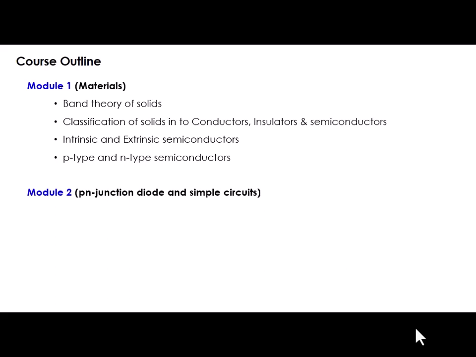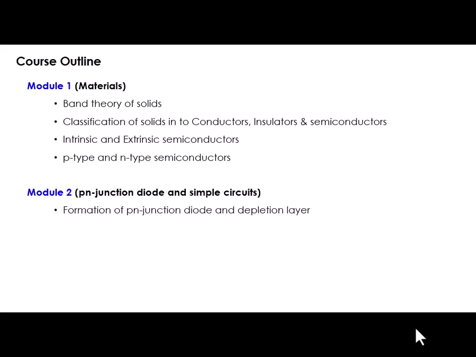In the second module, by using the p-type and n-type semiconductors, we will form a p-n junction diode. Specifically we will see how the p-n junction diode can be formed, and when a p-n junction diode is formed, a depletion layer comes into existence. How the depletion layer forms, what is the logic behind the forming of that depletion layer, what is the physics behind it, we will discuss in the first part of the second module.